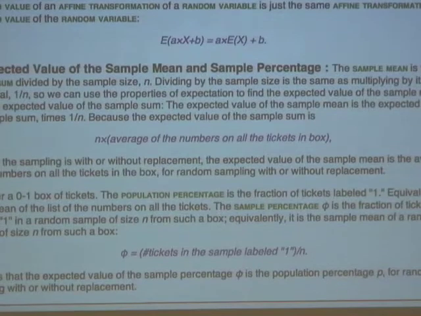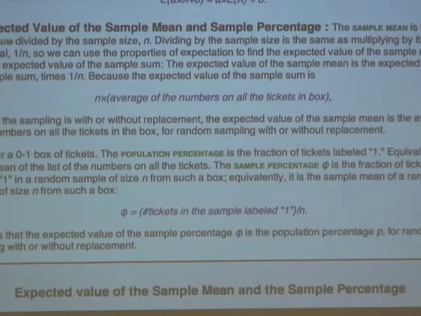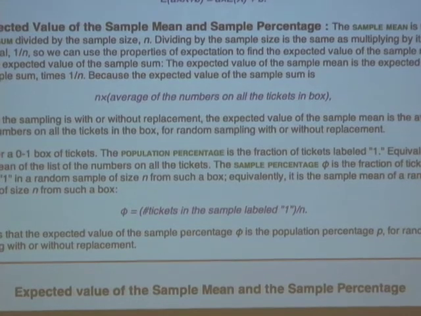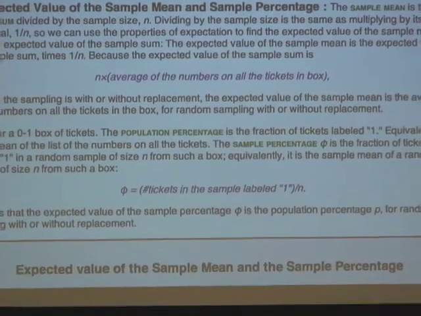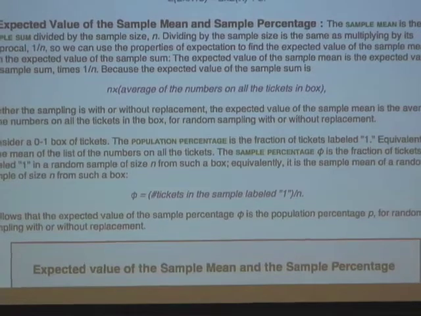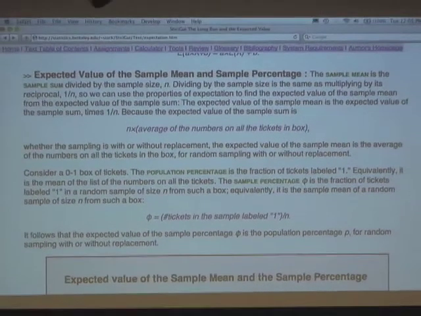All right, so we're going to use this last thing, that the expected value of a constant times a random variable is a constant times the expected value of the random variable, to figure out the expected value of the sample mean from what we know about the expected value of the sample sum.